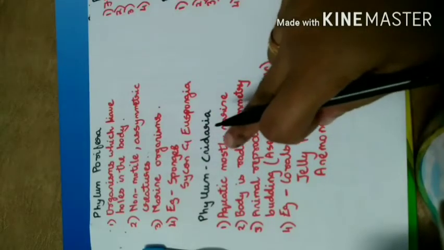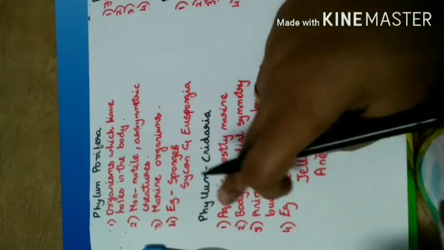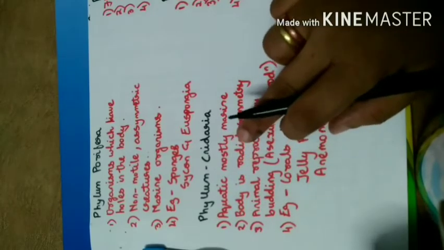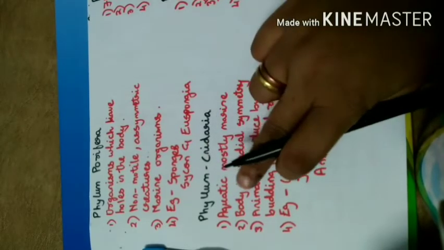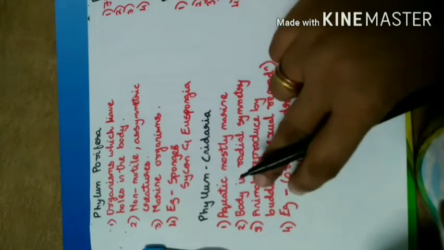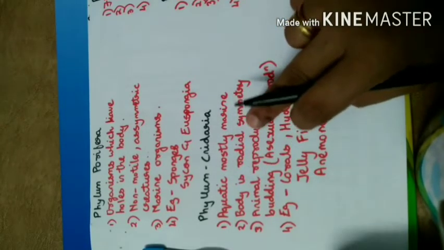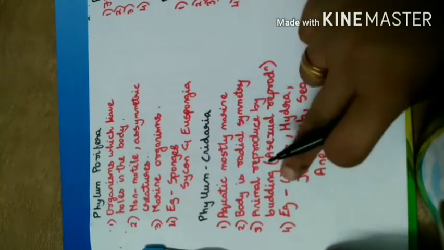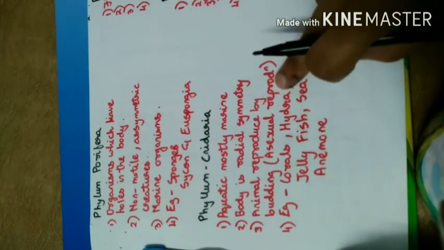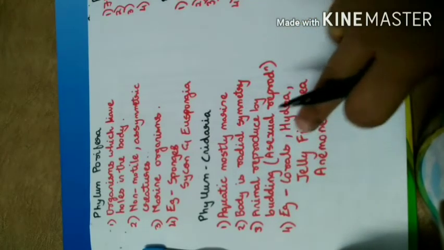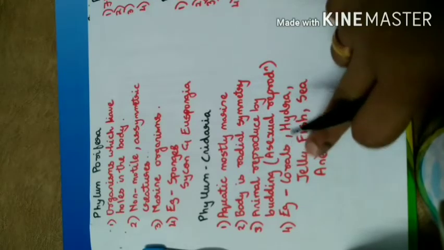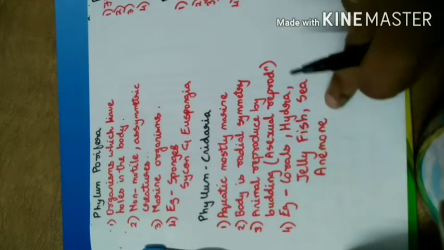Next is phylum Cnidaria, in which C is silent. Those are aquatic, mostly marine animals. The body is radially symmetrical. They reproduce by budding, which is an asexual type of reproduction. Examples of phylum Cnidaria are corals, hydra, jellyfish and sea anemone.